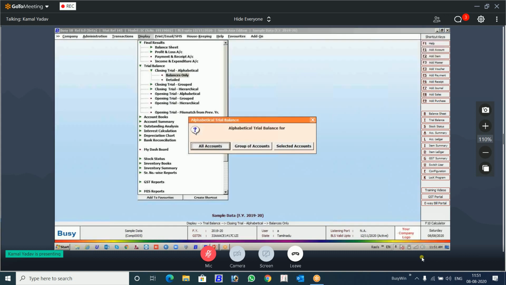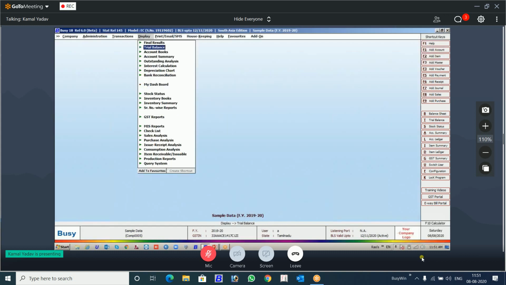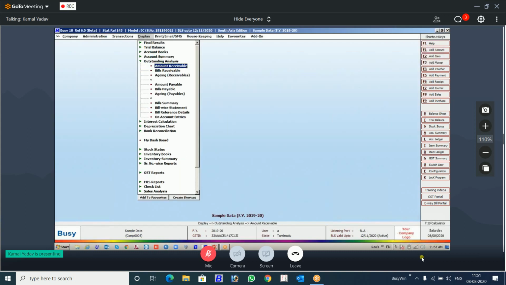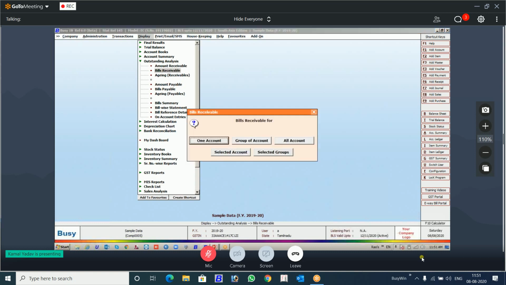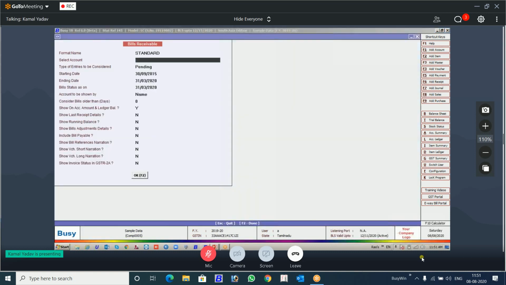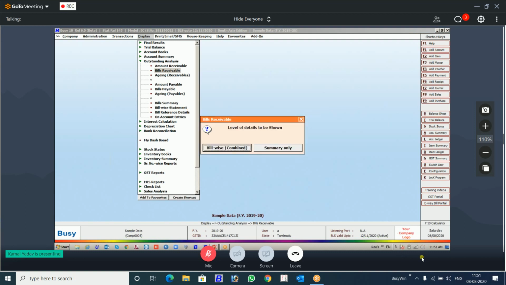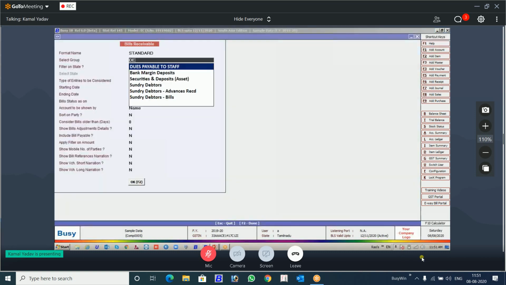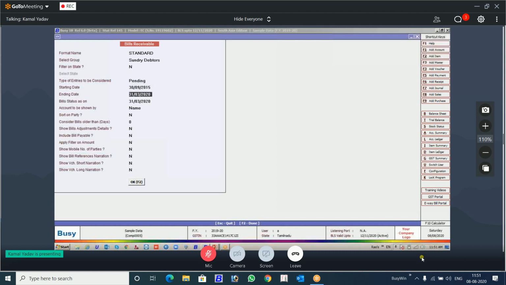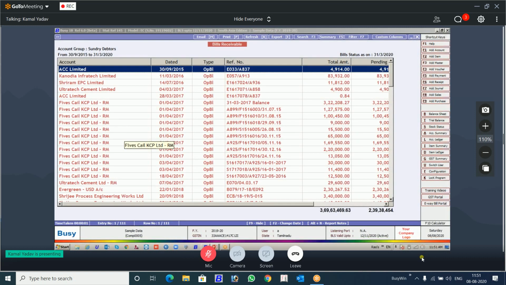The other place where you require notes is this outstanding report. Let's take this outstanding, let's take it for the group. Sundry debtors. Okay, let's run this report. There is an outstanding here. Now you want to write something here.